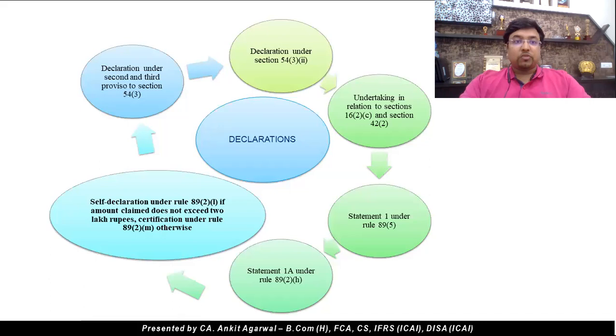Some declarations which you need to file are: declaration under second and third provision to section 54(3), declaration under section 54(3)(2), undertaking in relation to section 16(2)(c) and section 42(2), statement 1 under rule 89(5), and a self-declaration under rule 89(2)(l) if the amount claimed does not exceed 2 lakh rupees. However, if the amount exceeds rupees 2 lakh, then a CA certificate is required as per rule